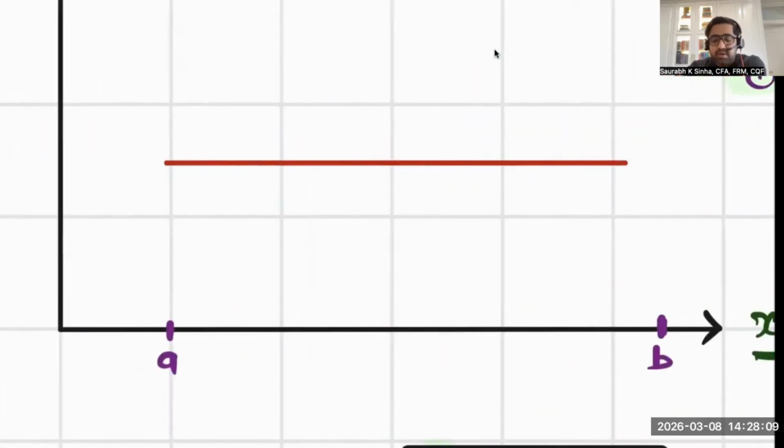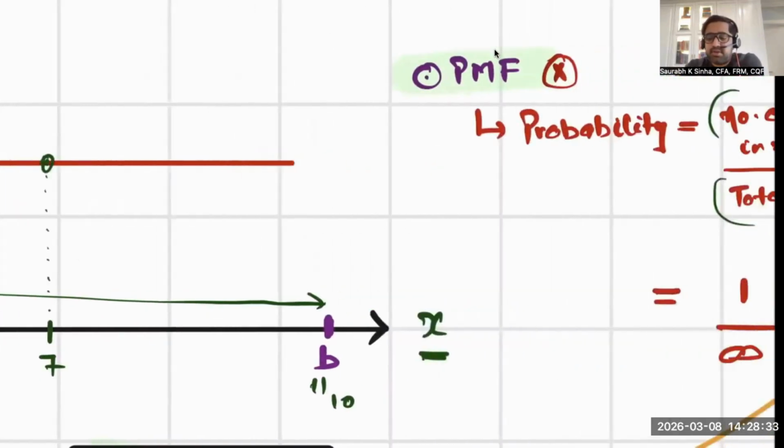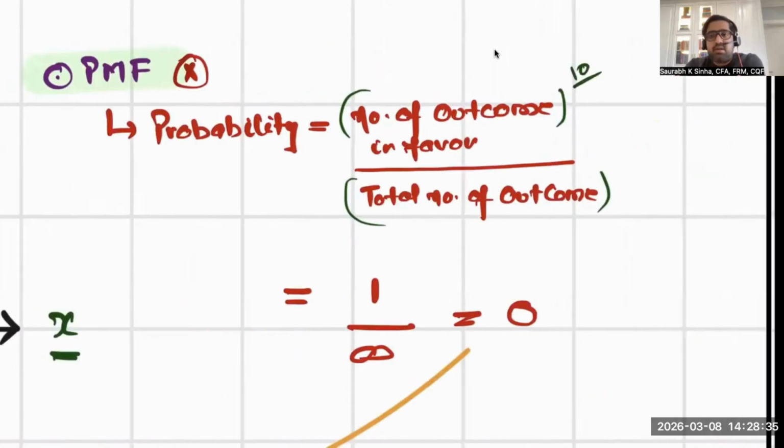What is the total number of outcomes in this space from A to B, if A is 4 and B is 10? So there is a uniform line between 4 to 10 which is representing probability, and you're interested in finding the probability of, say, 7. Assume it gives some number like the number of outcomes in favor is, say, 10 or 15.